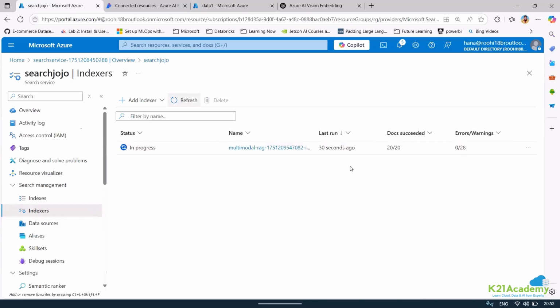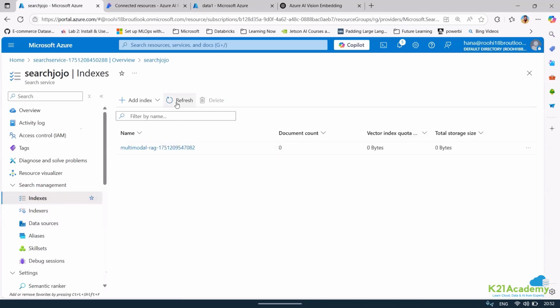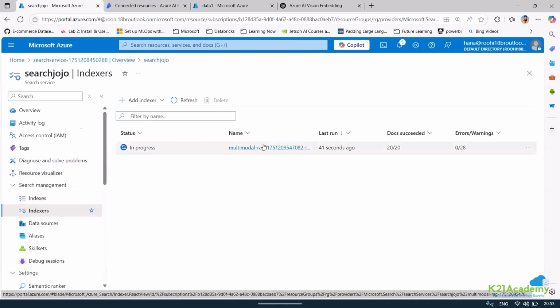It should automatically run, and now you can see 20 of 20 documents succeeded. Once this is done, within some time we should be able to see the index also get populated. We'll just wait. This is one way, to be very frank.